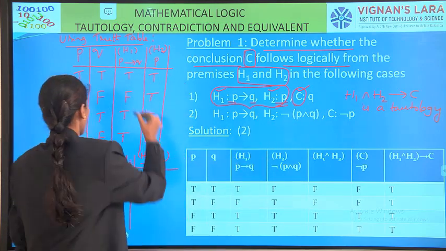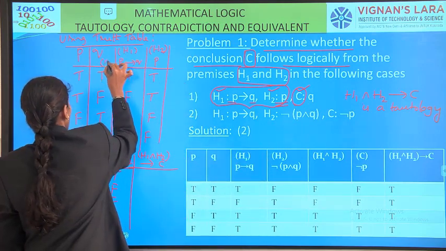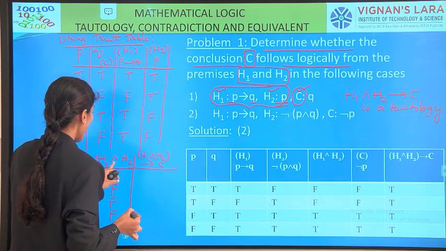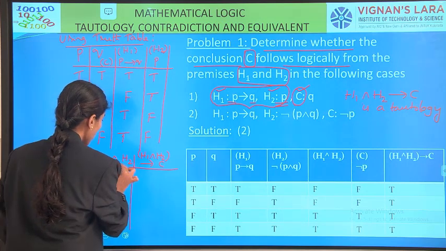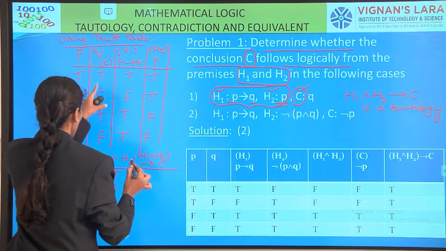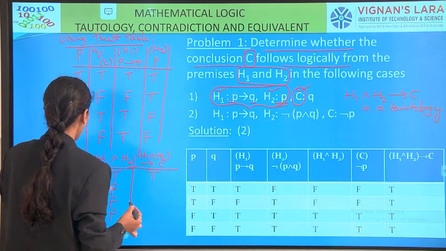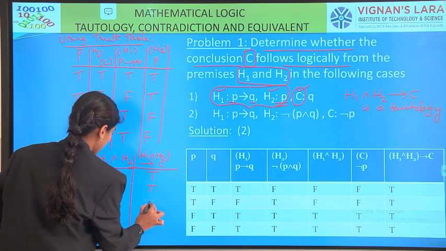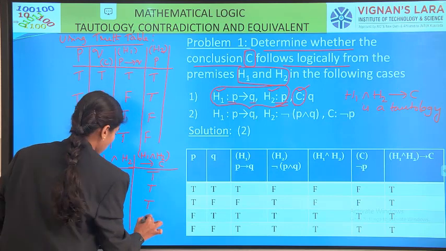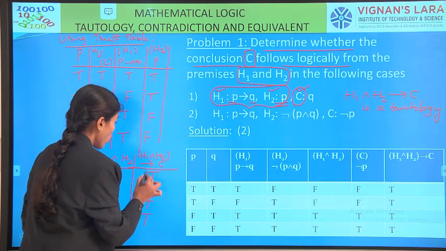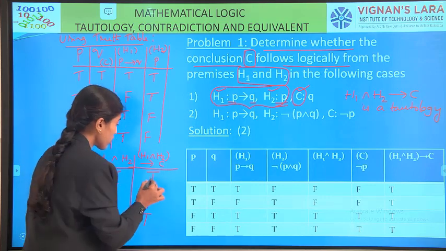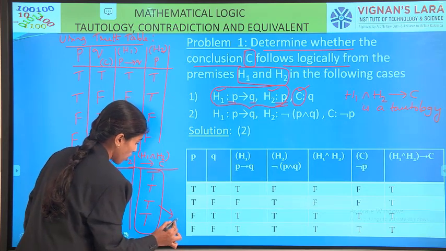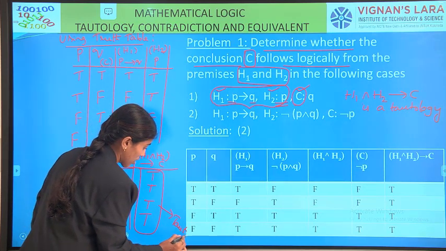C is nothing but our Q. So no need to write it here, I mentioned that C is our Q. So H1 and H2 to C: T to T it is T. Then F to F also in the conditional table T. F to T it is T. F to F it is T. So H1 and H2 conditional C, all the truth values are T's. So it is a tautology.